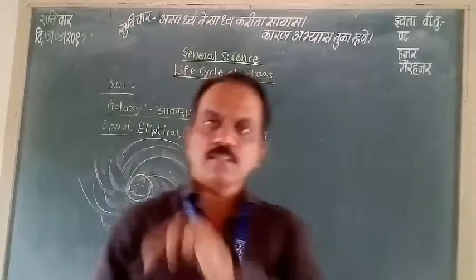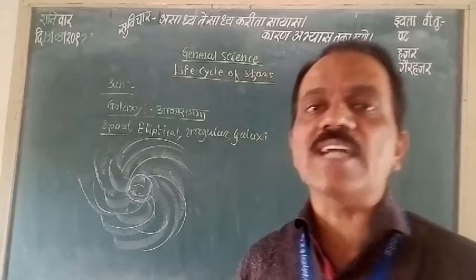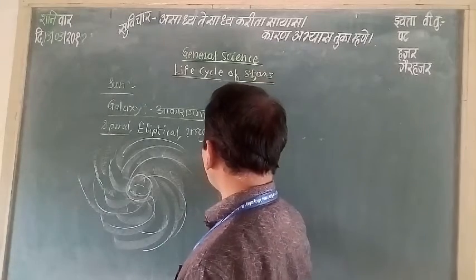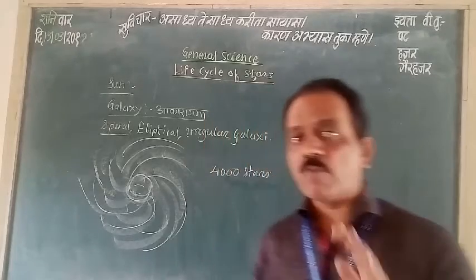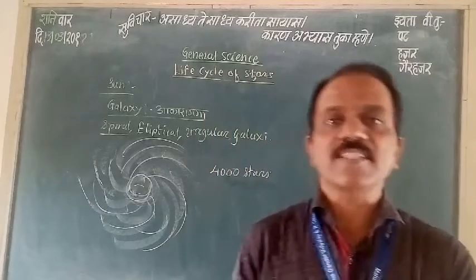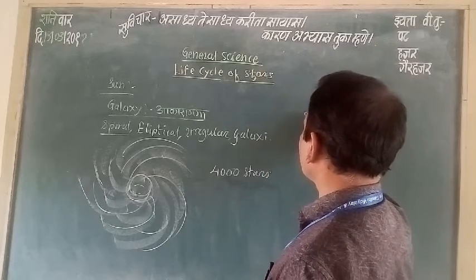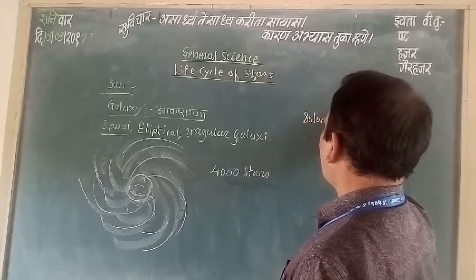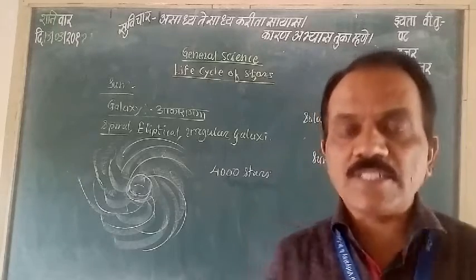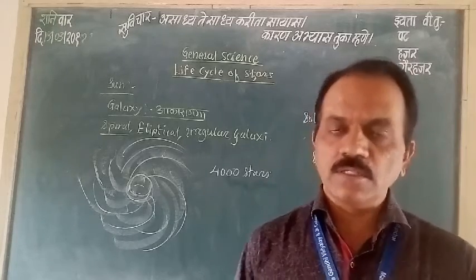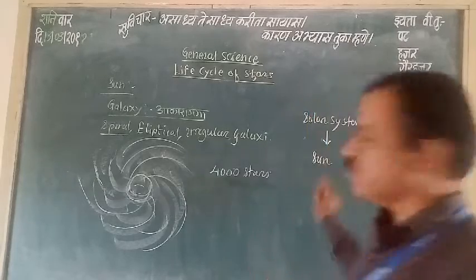This spiral structure is a galaxy, in which how many stars are present? There are 4,000 stars present. But the condition is that we are staying here in our solar system, and the Sun is the one star which is nearest to our Earth, so we do not see any other star as compared to the Sun.